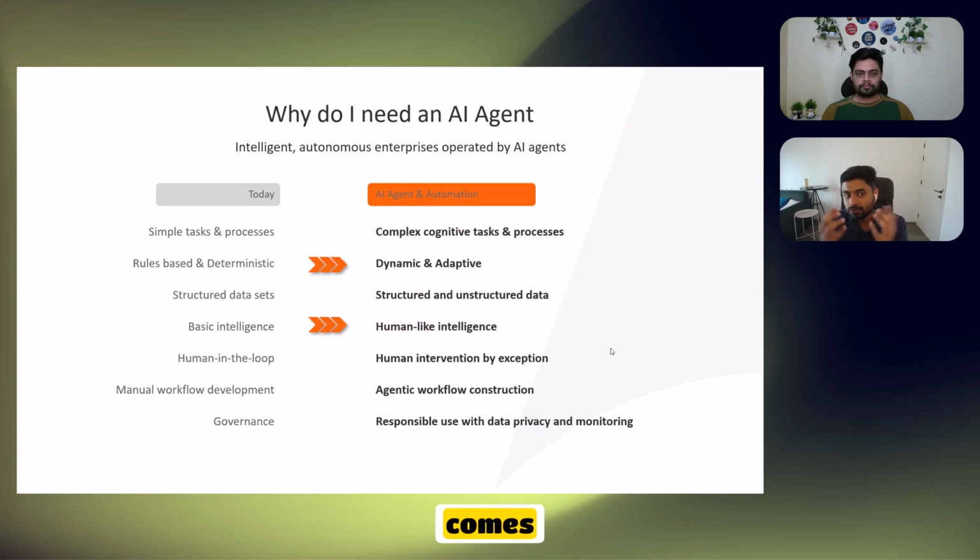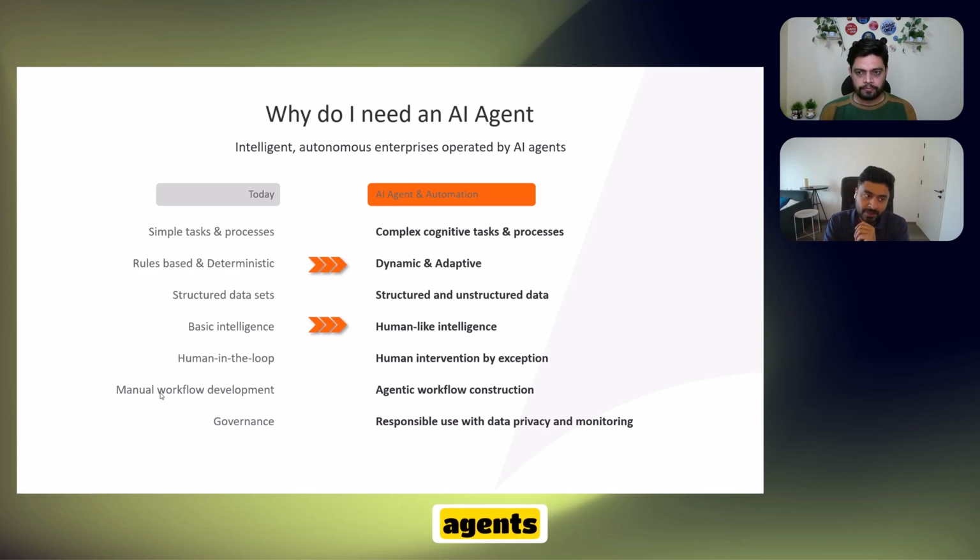And that's where it comes to the real question. Why do I need an AI agent? Because today you're using Automation Anywhere to automate simple tasks and processes, everything that is rule-based or deterministic, with structured data sets and very basic rule-based intelligence. We're just bringing a human into the loop as and when required. And finally, the entire workflow development is manual.